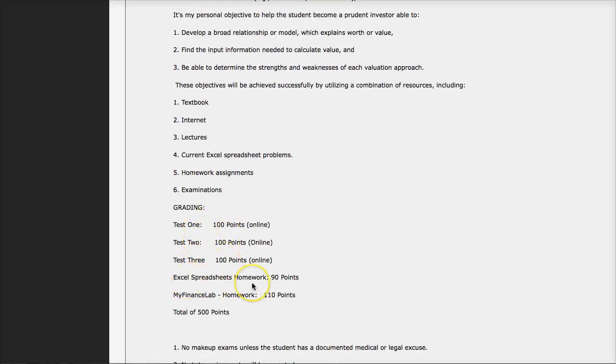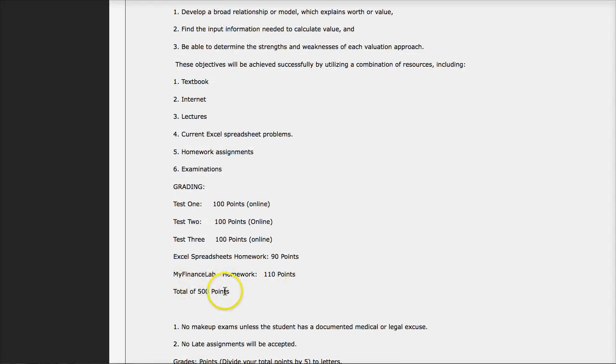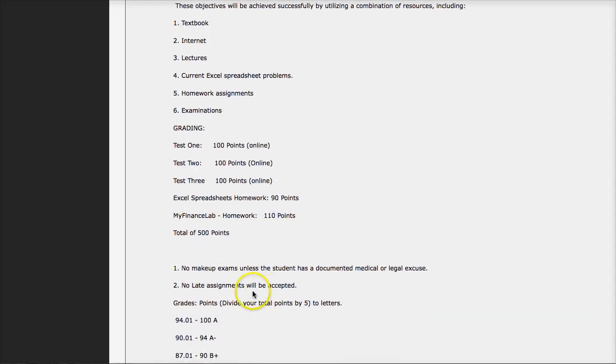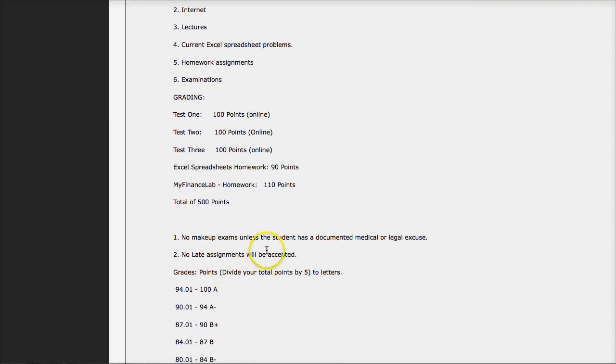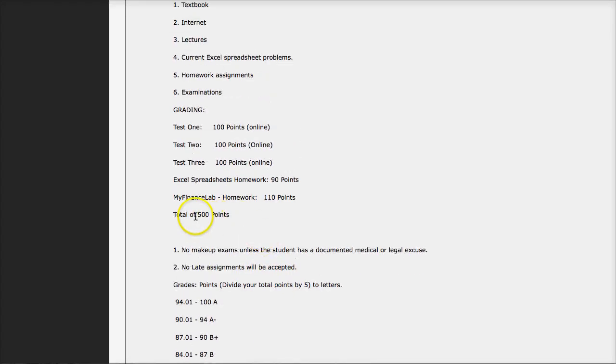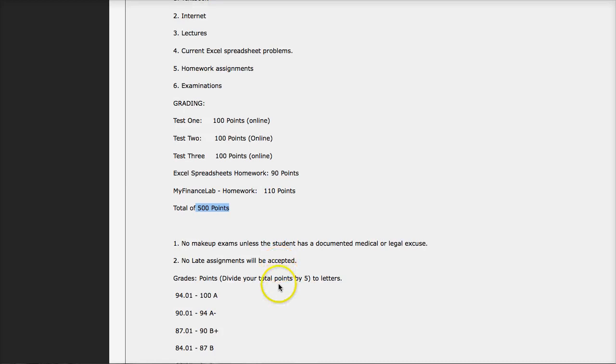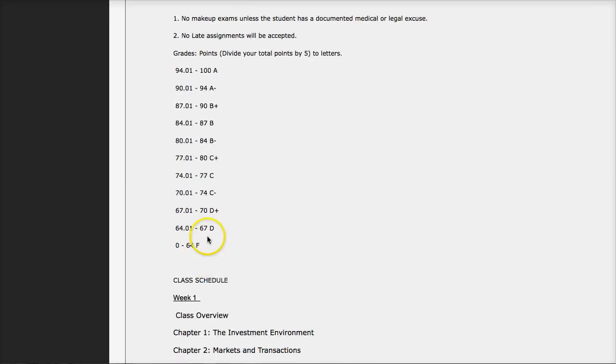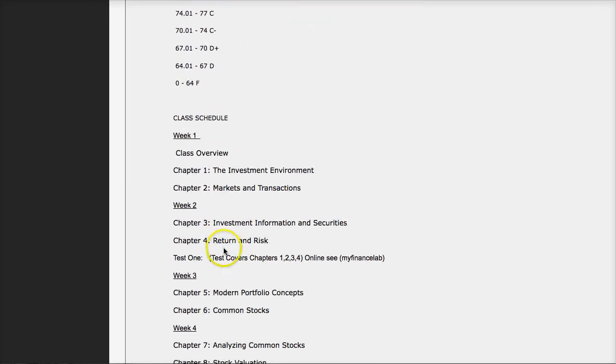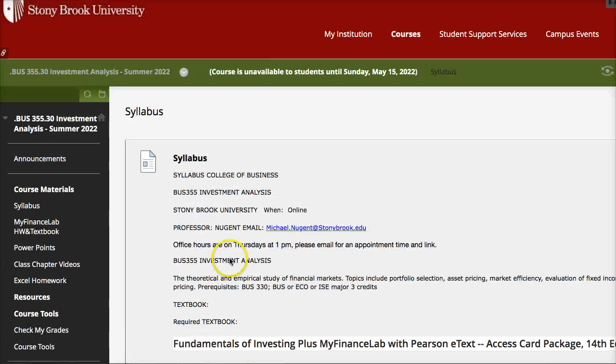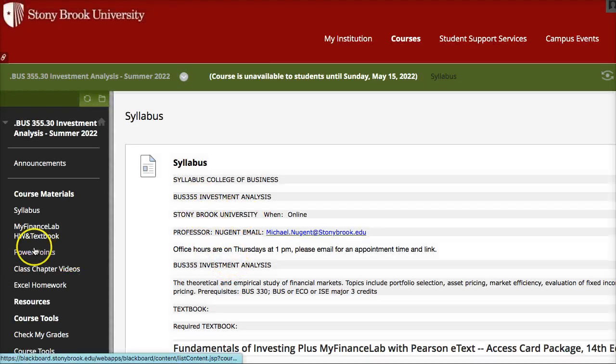The Excel spreadsheet homework is 90 points, and the My Finance Lab homework is 110 points, for a total of 500 points. Okay, so there's no makeup exams for each of the 3 exams in the class, and there's no late assignments accepted. And if you take the 500 points possible that you can earn, divide by 5, you can convert to your letter grade using this scale. And again, I just reiterate the course schedule in here, and that's the syllabus. So read over that when you have time.